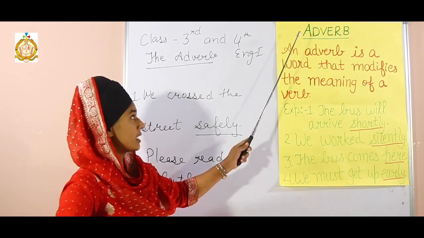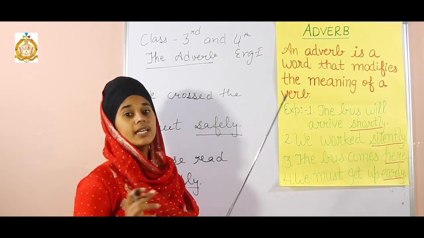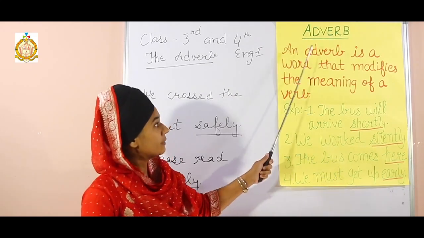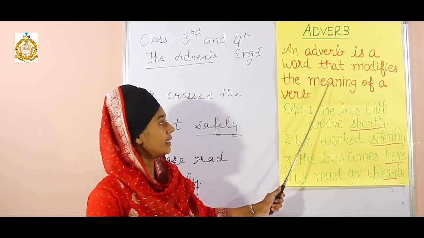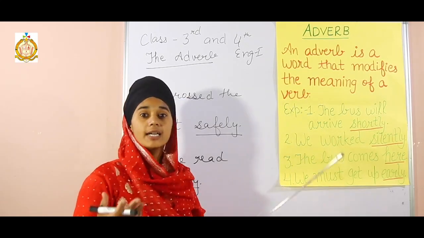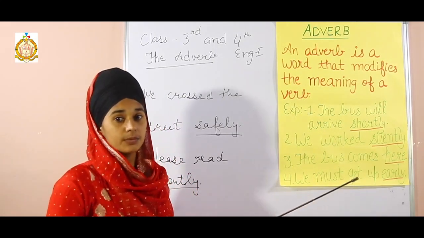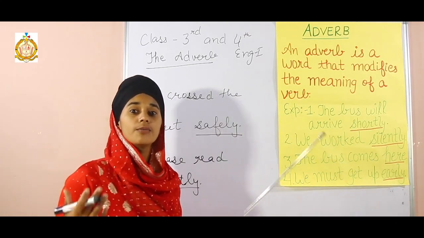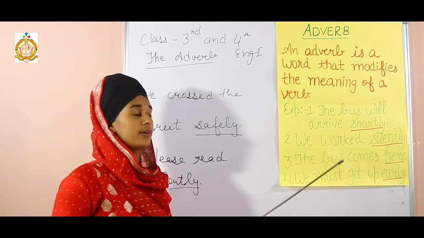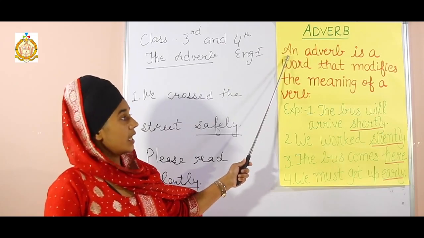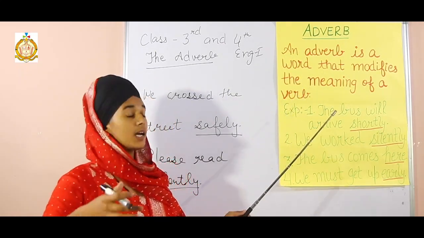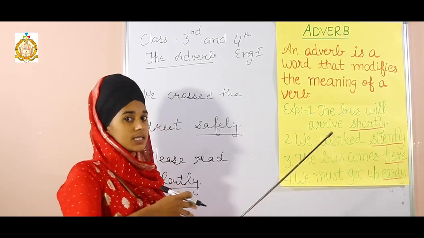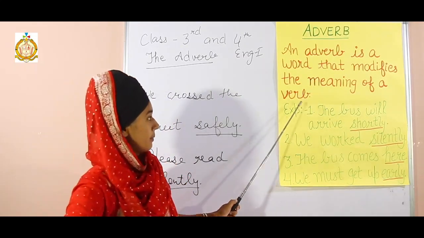Okay, now look at this chart. Adverb. What is an adverb? An adverb is a word that modifies the meaning of a verb, that adds something to the meaning of a verb, that describes the meaning of a verb. That word is called adverb. Once again, look at the chart. An adverb is a word which describes the meaning of a verb.